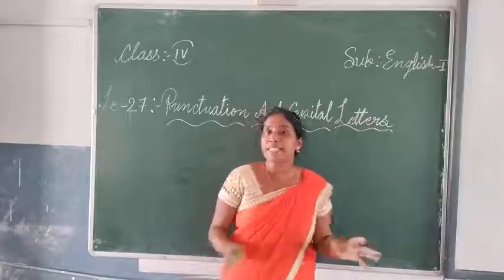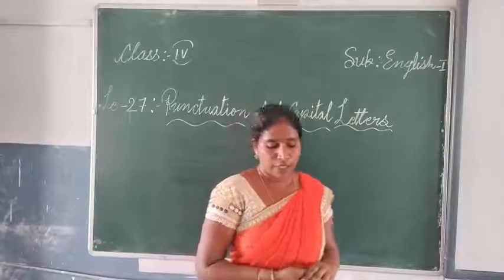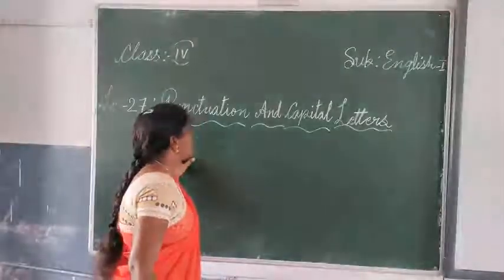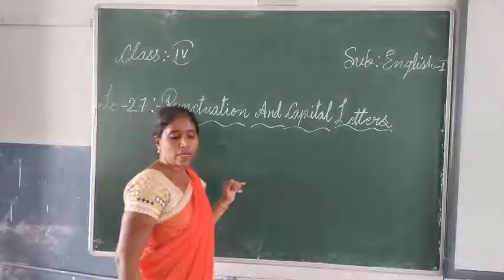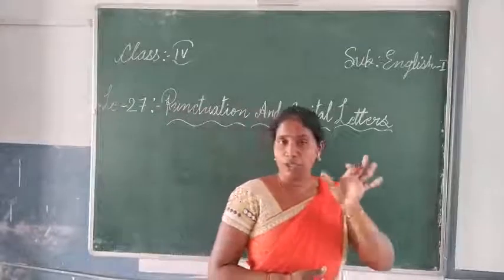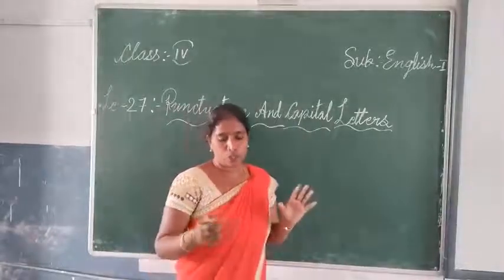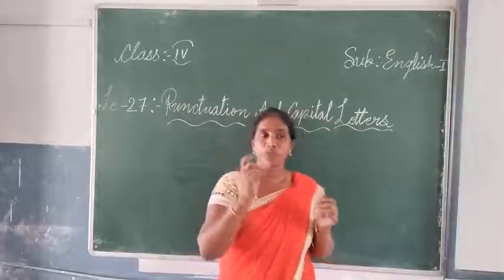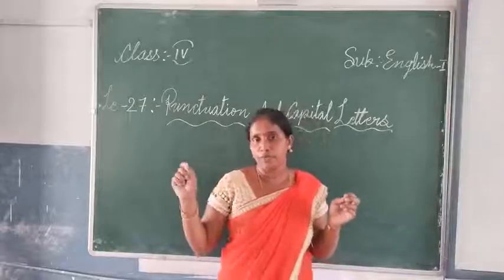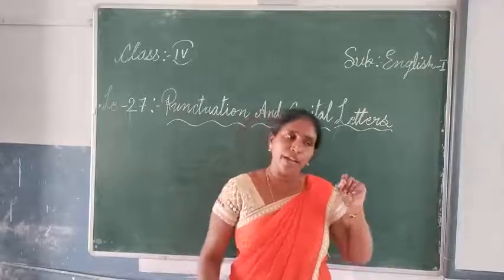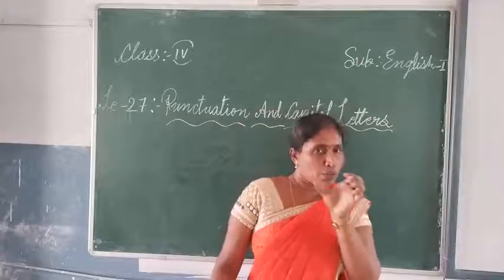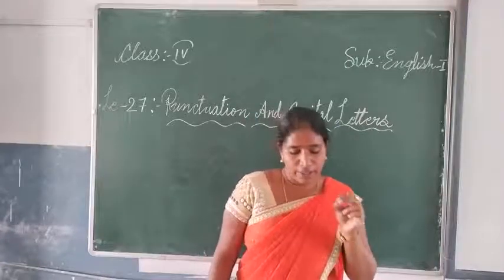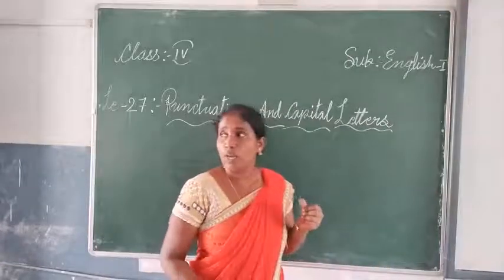So today let us see the new topic, that is punctuations and capital letters. What are the main marks of punctuation? Punctuations are like, when we complete a sentence, we put a full stop, and when we are writing two sentences and want to join them, we use a comma. In that way, there are some punctuations. Children, we will see.